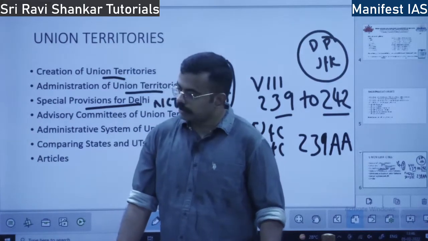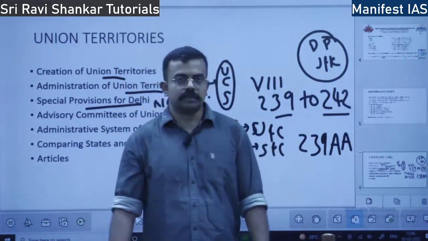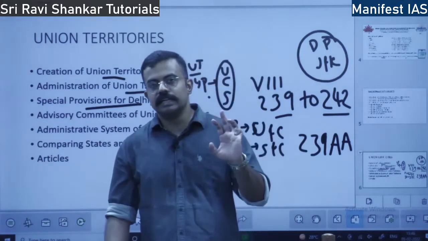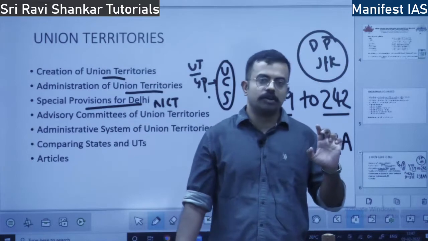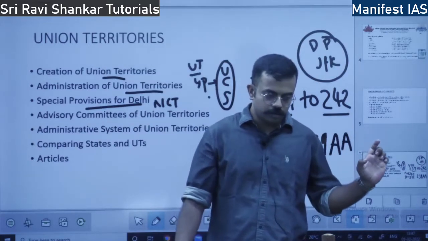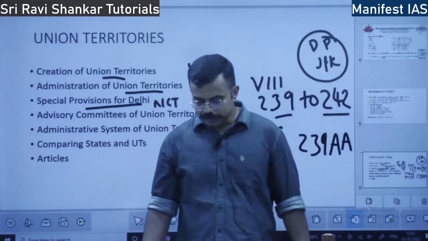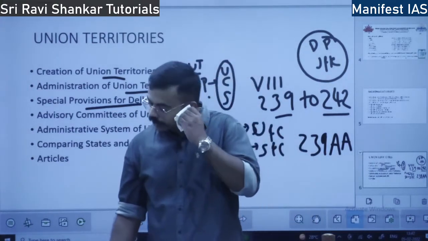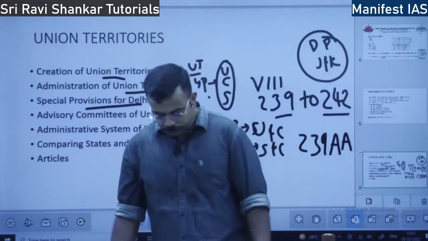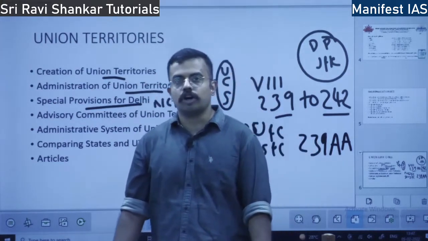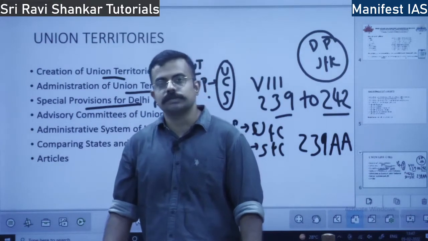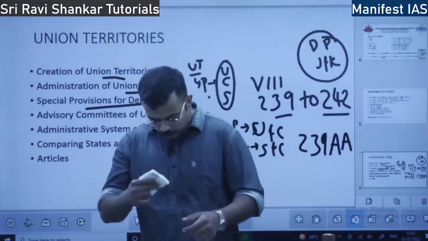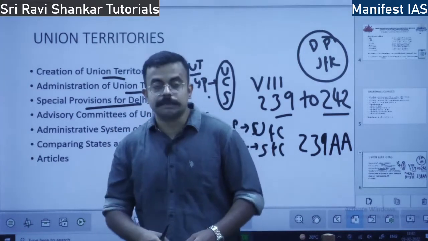Okay. So, Delhi has a legislative assembly. Which are the three union territories which have legislative assembly? It is Delhi, Jammu and Kashmir, and also the union territory of Puducherry. So, what is the strength of Delhi legislative assembly? It is fixed at 70 members. So, assembly can make laws in all subjects of the state list and concurrent list, except 3 matters.